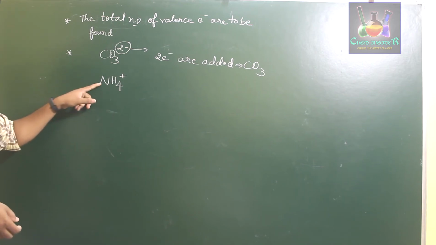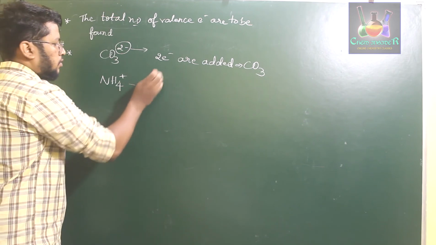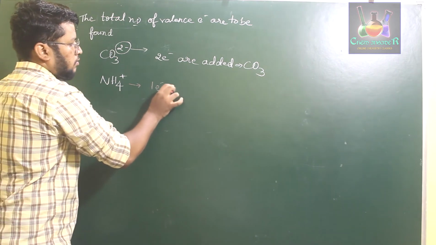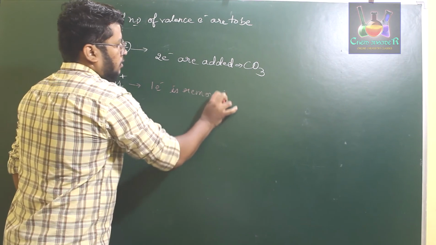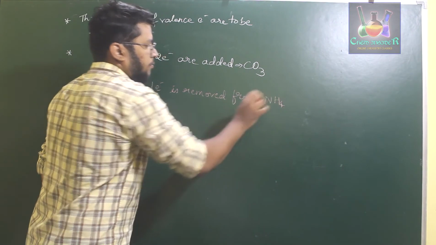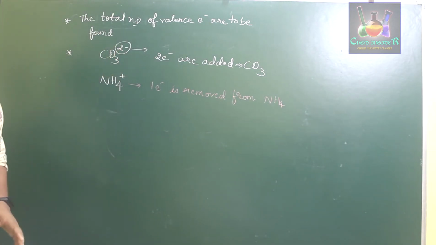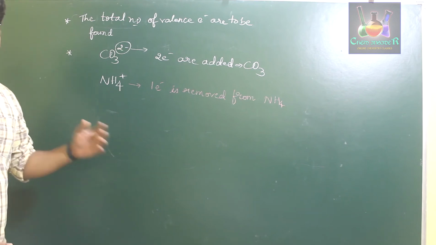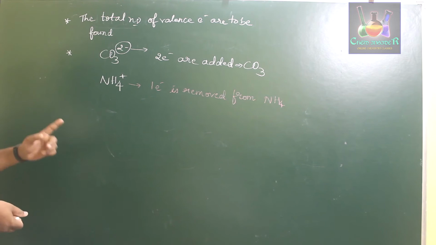If we are considering NH4 plus, that means we have removed 1 electron. 1 electron is subtracted from the NH4 molecule. So the minus symbol indicates that electrons are added to a neutral molecule. The plus symbol indicates that electrons are removed. Okay, so that is what the second point says.